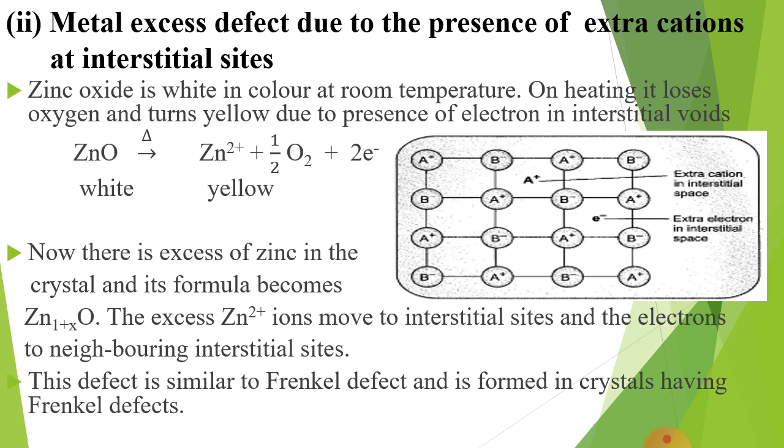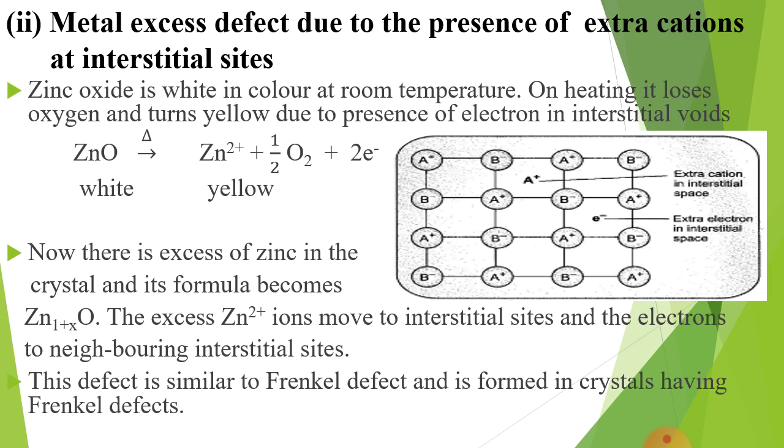You can understand this by looking at the diagram. Now there is excess of zinc in the crystal, and its formula becomes Zn1+xO. The excess Zn2+ ions move to the interstitial sites, which are shown in the figure by taking the example of AB, and the electrons to the neighboring interstitial sites.